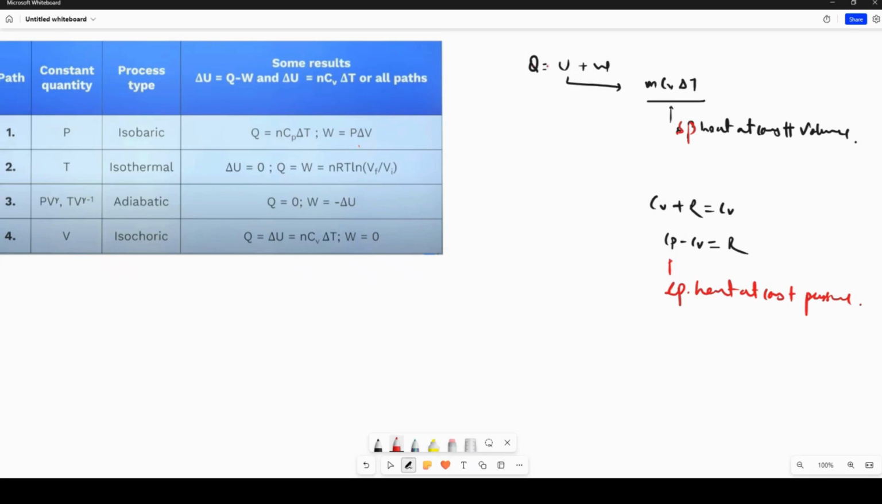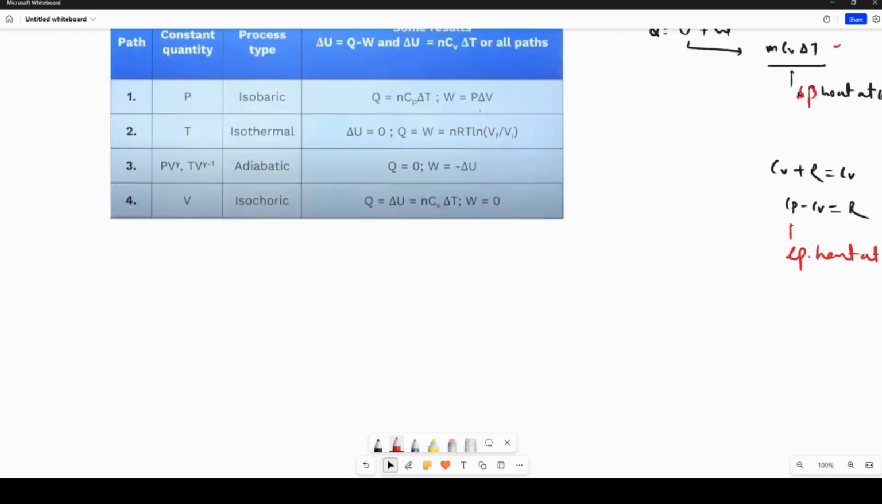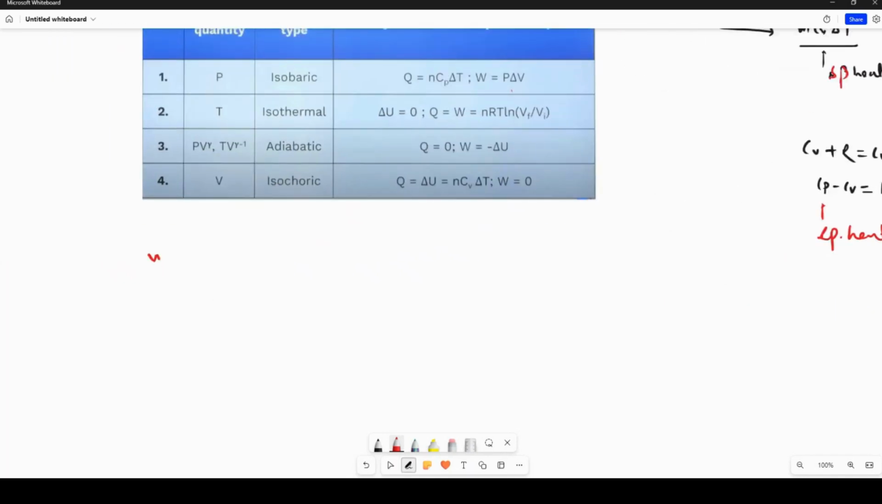So to calculate Q, you have internal energy, which is always n CV delta T. Work done is different. Work done is defined as integration of PdV. Is that clear? Yes, sir.